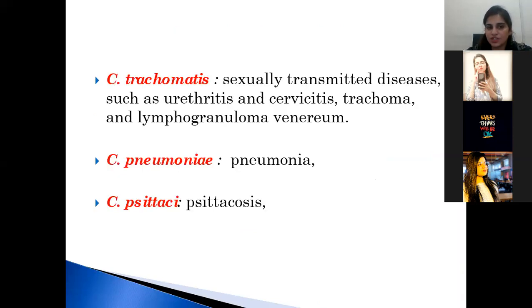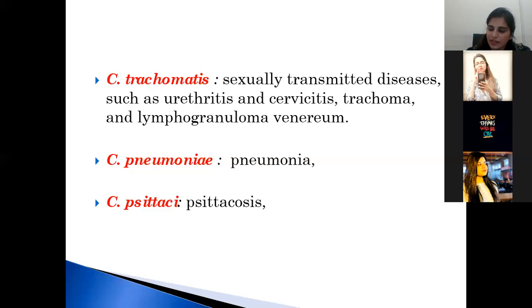Now we will discuss the species of chlamydia. Chlamydia trachomatis is responsible for causing sexually transmitted diseases such as urethritis. Urethritis is inflammation of the urethra. Cervicitis, which is inflammation of the cervix. Trachoma. Trachoma is actually the inflammation of the eyelids, and it is responsible for causing blindness. And lymphogranuloma venereum. It is actually an ulcerative disease of the genital areas.